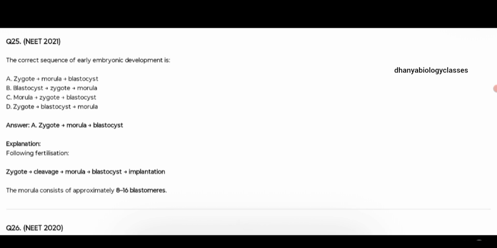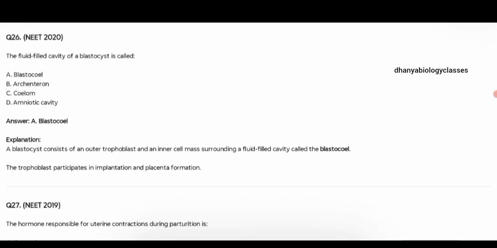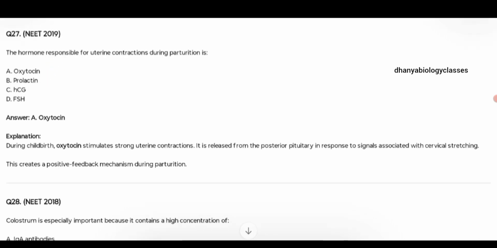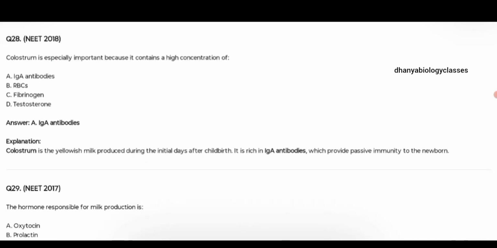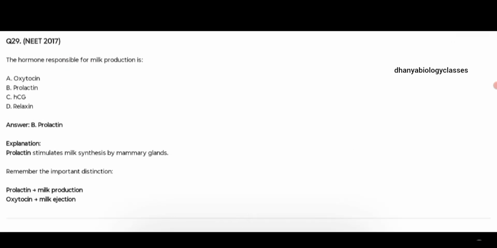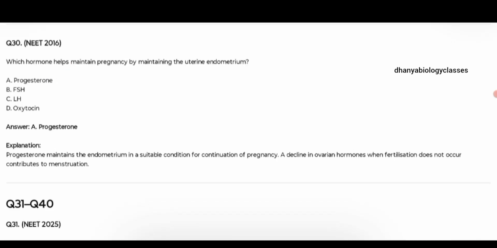The correct sequence of early embryonic development is zygote, morula and blastocyst. The fluid-filled cavity of a blastocyst is called what? Blastocoel. The hormone responsible for uterine contractions is oxytocin. Colostrum is especially important because it contains high concentration of IgA antibodies. The hormone responsible for milk production is prolactin. Which hormone helps maintain pregnancy by maintaining the uterine endometrium? That is progesterone.